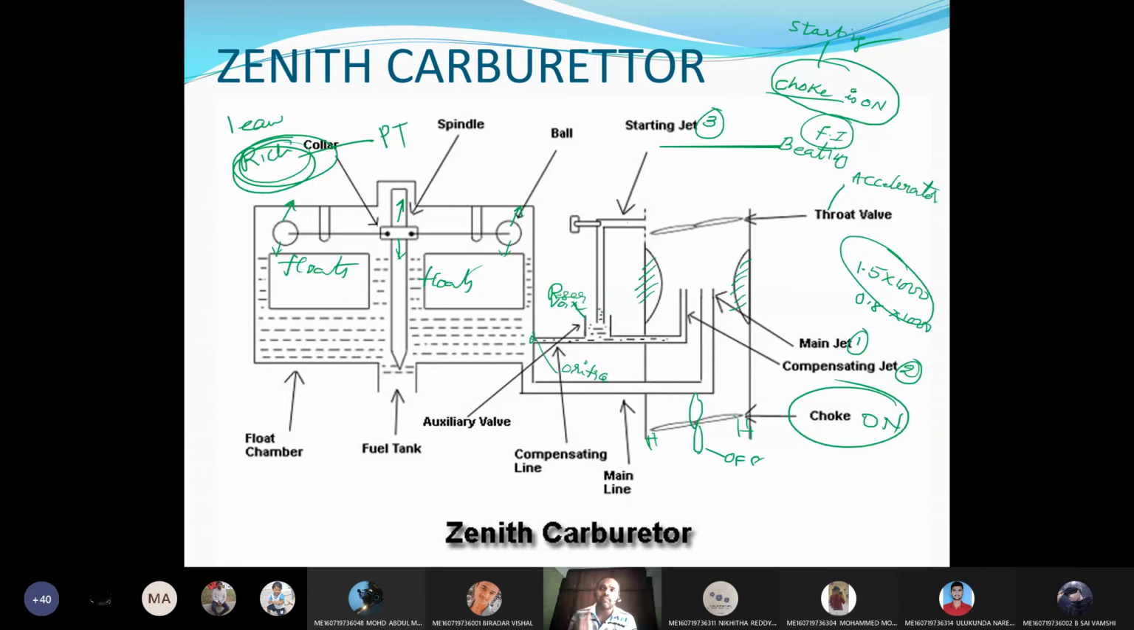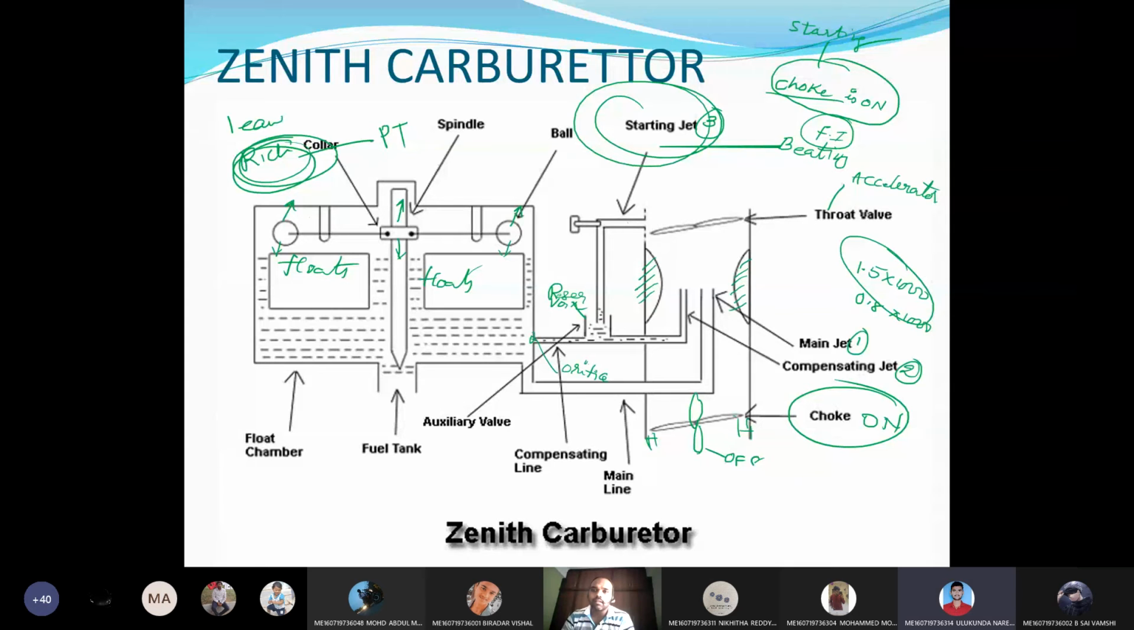What is the purpose of the tickler? The tickler's purpose is to supply fuel, that is, to supply a rich mixture to the engine. That is taken care of by your starting jet. Yes, sir. Okay, that's why there is no use of a tickler here. The tickler is old technology. Even nowadays we are not using carburetors.